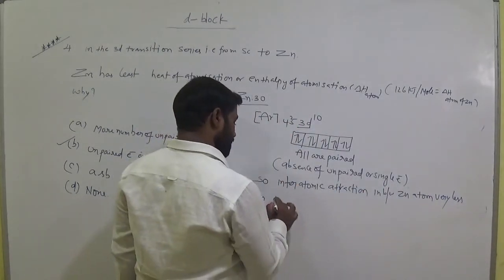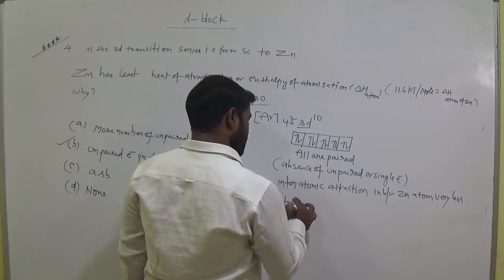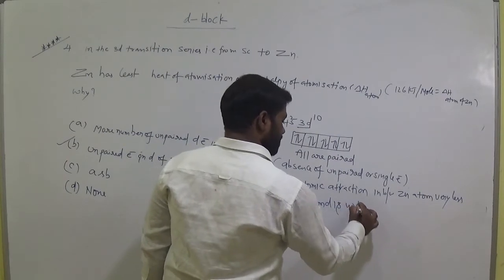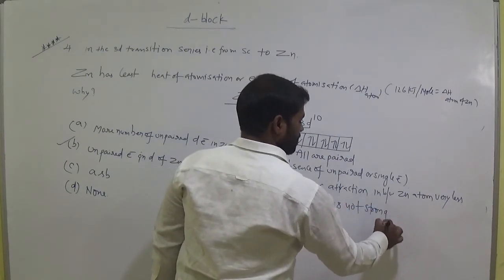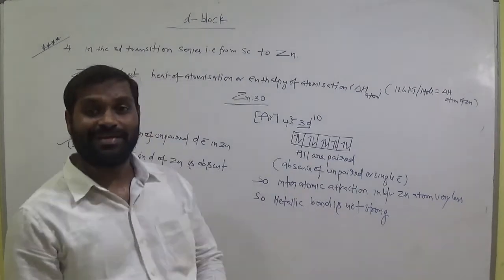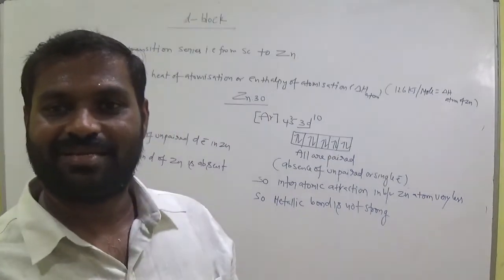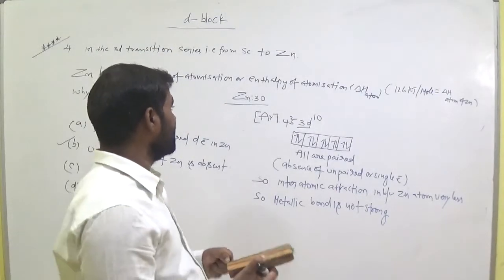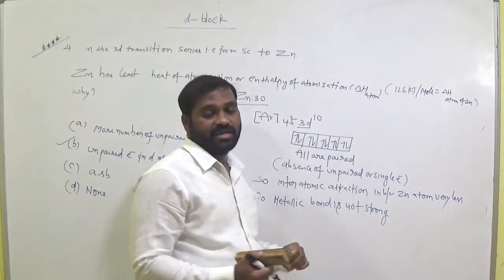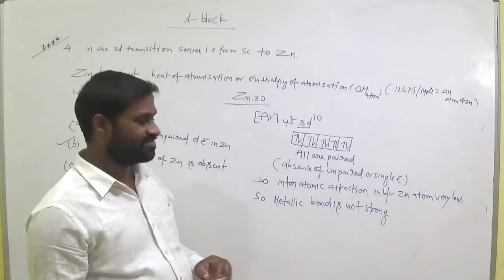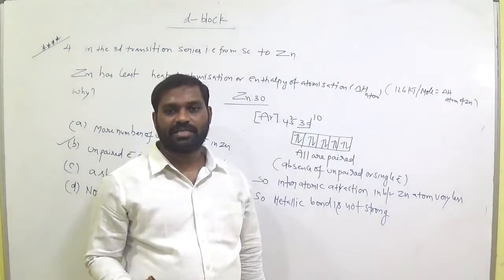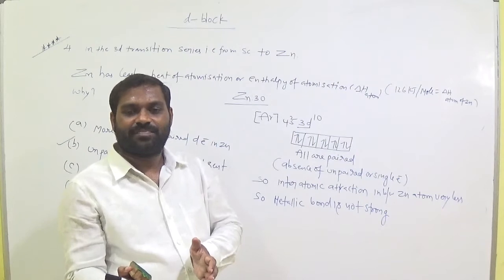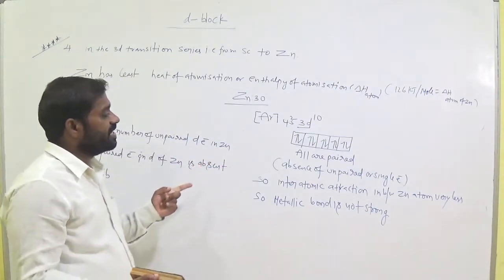So the metallic bond is not strong. Between zinc and zinc there is a metallic bond, but it is very weak. If the metallic bond is strong, then it has high heat of atomization or enthalpy of atomization. But due to the absence of unpaired electrons, its metallic bond is weak, so we can easily break it. So that is the phenomenon here.